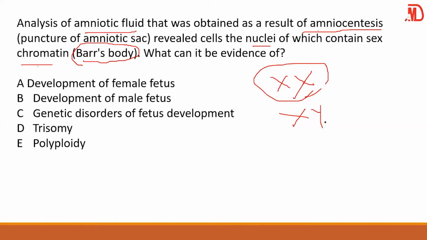So this one, you could be thinking of the development of a female fetus, female child, because this is XX. But if you see XXX, that means two bar bodies. It means you are thinking of trisomy X, because you're not supposed to find a bar body in males. All right, so here your answer is A.